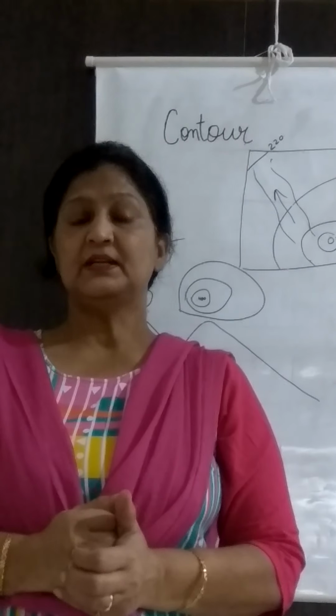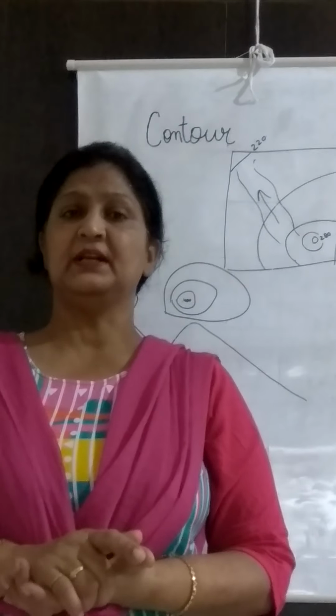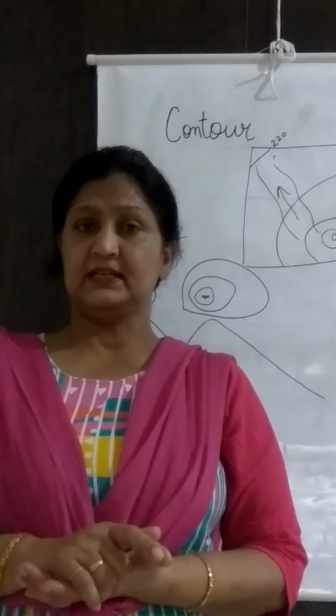Just keep it in mind, you just check it in your book. It was given with the brown circular line. This brown line indicates the contour.